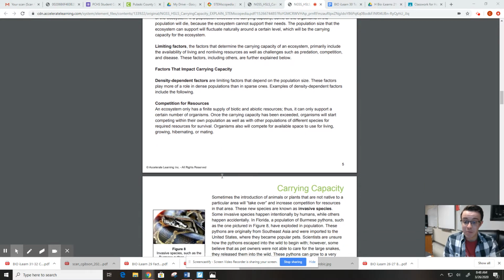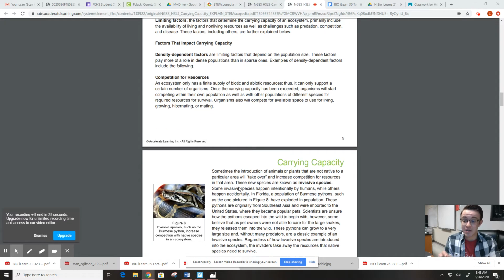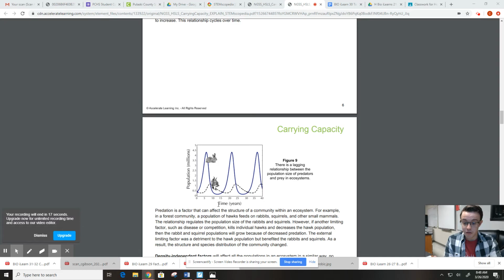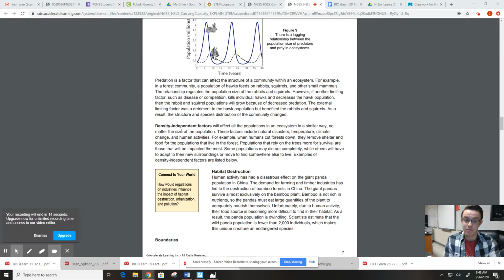There are a couple things that can impact carrying capacity. One is called, well, they're both called limiting factors. So limiting factor is just something that determines the carrying capacity of an ecosystem or a population within an ecosystem. Density dependent factors are ones that depend upon the population size. So this could be like competition for resources caused by an invasive species. This could be a disease. The other one is called density independent. That is where it doesn't matter how big the population size is. If something happens, it's going to decrease the carrying capacity, like some sort of natural disaster.